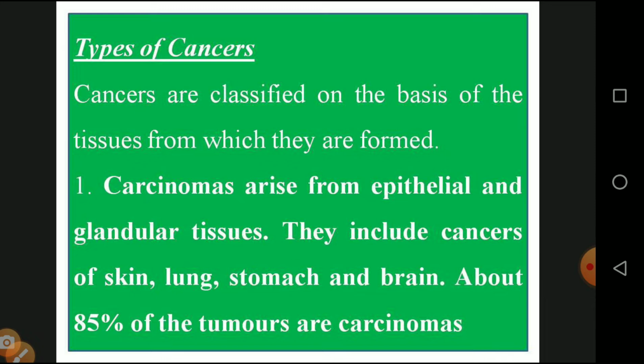Number one, carcinomas arise from the epithelial and glandular tissue. They are available on the outer layer and in glands, which secrete hormones and enzymes. From a particular place, they start their proliferation, so it is called carcinoma. They include cancers of the skin, lungs, stomach and brain. About 85% of tumors are carcinomas. Around the world, 80% of cancers are caused by carcinomas.